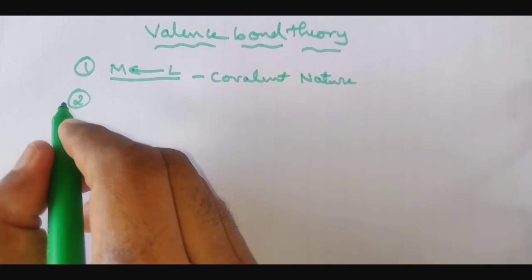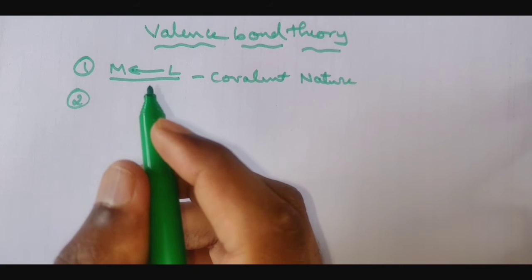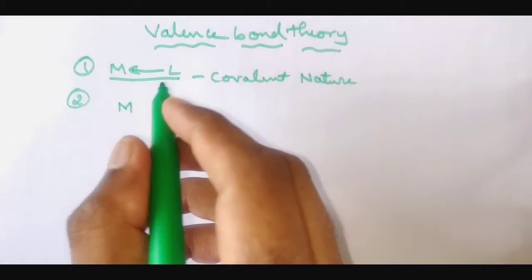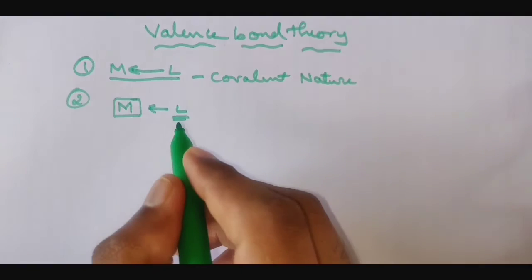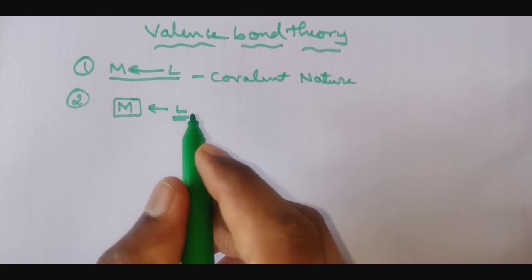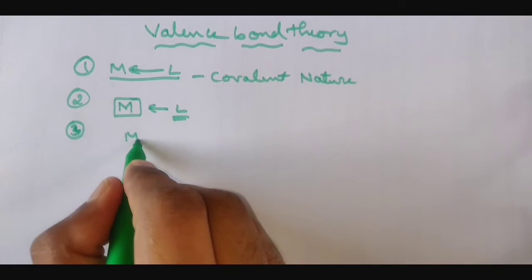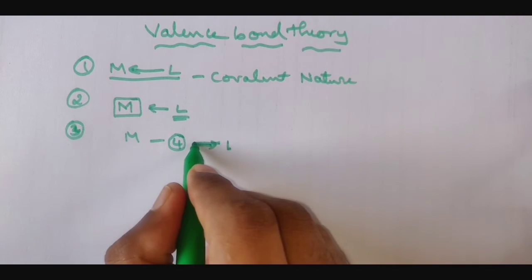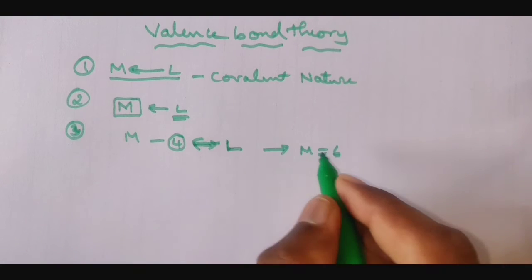Second, the central metal ion in the complex makes available a number of empty orbitals for the formation of coordinate bonds with the ligand. So there should be an empty or vacant orbital in the metal in order to form the coordinate covalent bond with the ligand. The number of empty orbitals made available is equal to the coordination number of the central metal atom. For example, if the central metal makes only 4 vacant orbitals to form 4 coordinate covalent bonds with the ligand, then the coordination number of the metal is 4.